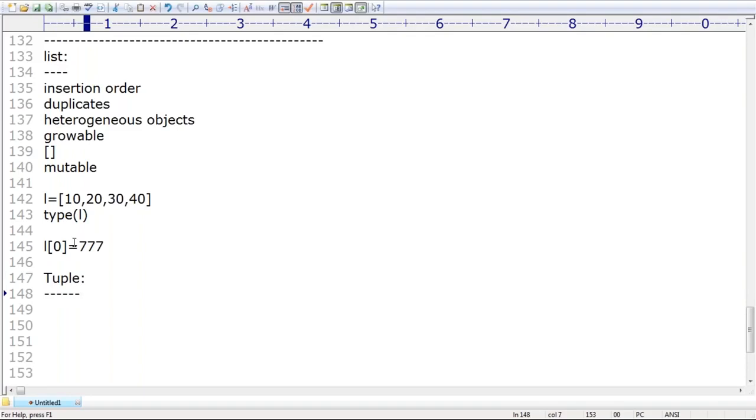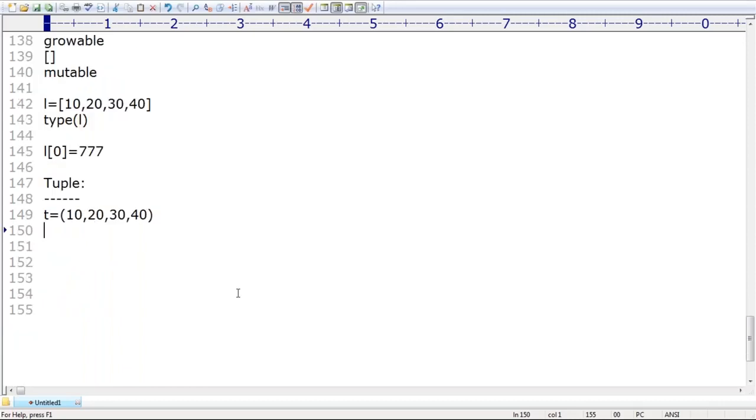In a single word I can tell: all the properties of tuple are exactly the same as a list. The only difference is that a list object is mutable, but a tuple is immutable. Next, list elements are represented within square brackets, but tuple elements are represented within parentheses. T is equal to 10, 20, 30, 40 is nothing but a tuple. Make sure of that, sir.